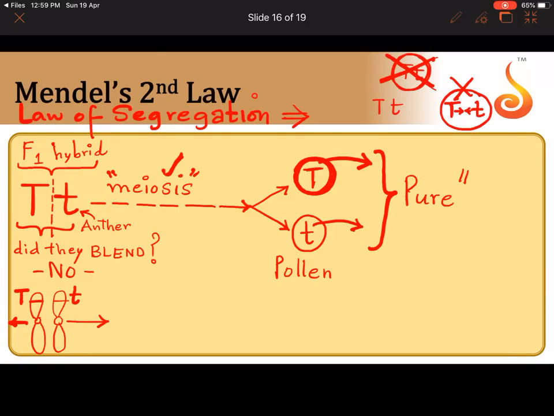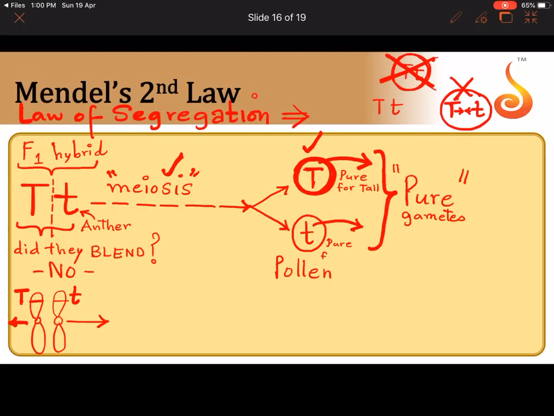We call such gametes or pollen pure gametes. Why pure gametes? Because this gamete is faithful to capital T. It doesn't have a mixed product, it doesn't have a blended product, or both capital T and small t in it. It has only capital T, so we say this gamete is pure for tall.